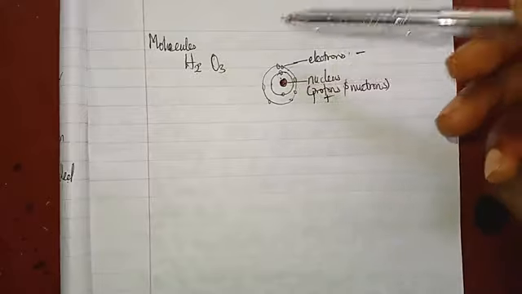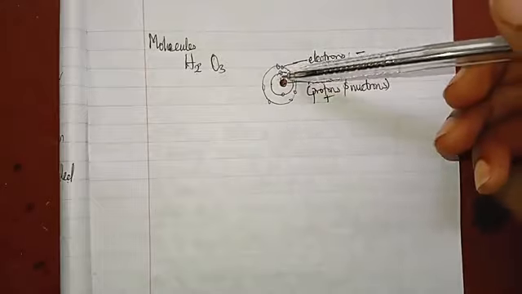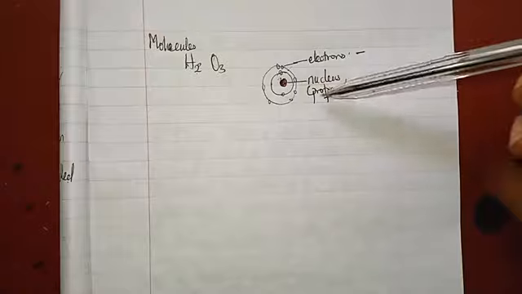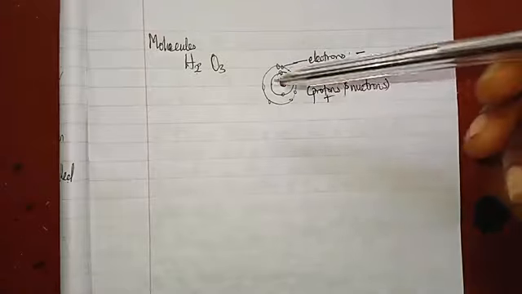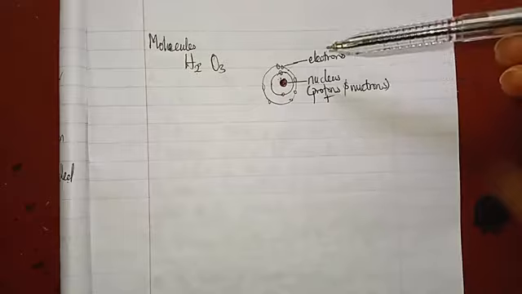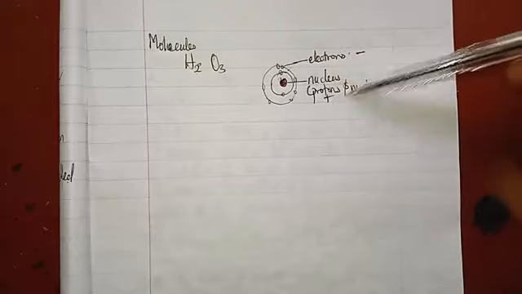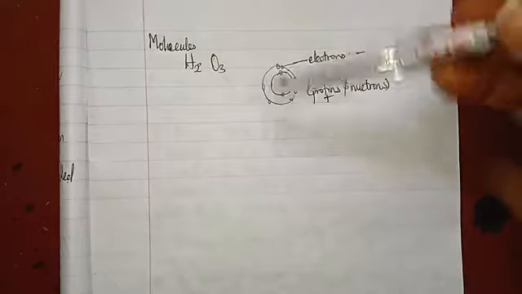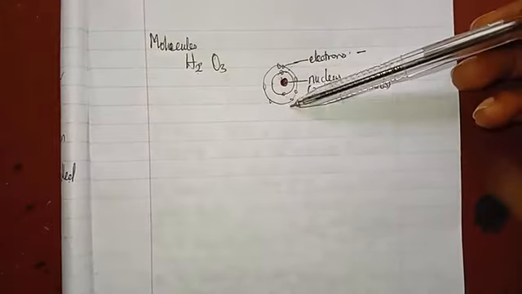And we've also said that the weight of an atom is mainly supplied by the nucleus. The electrons are really light, while protons and neutrons are kind of heavy. When we say heavy, it's not like they are really heavy. Atoms are really small things, but compared to the weight of electrons, the protons and neutrons are way, way heavier. So the mass of an atom is focused at the nucleus.